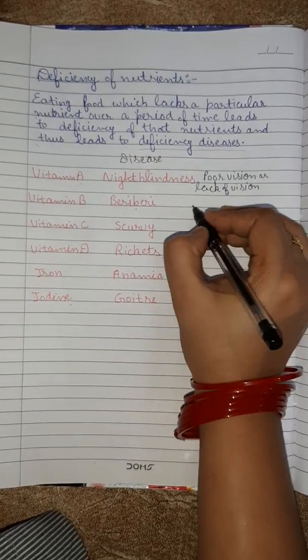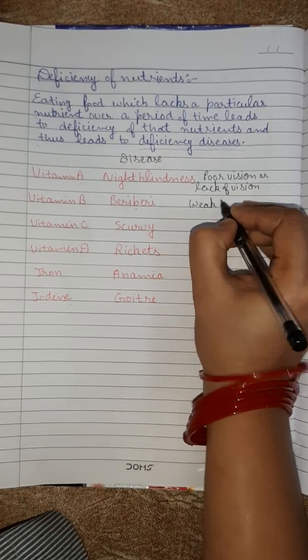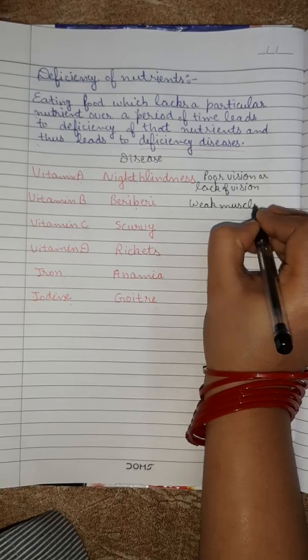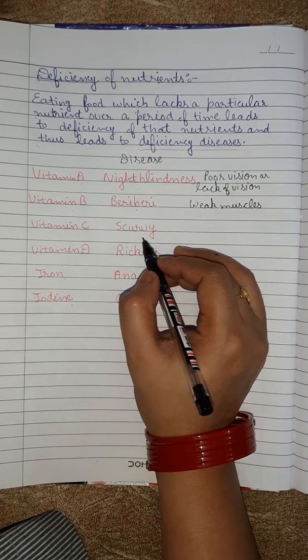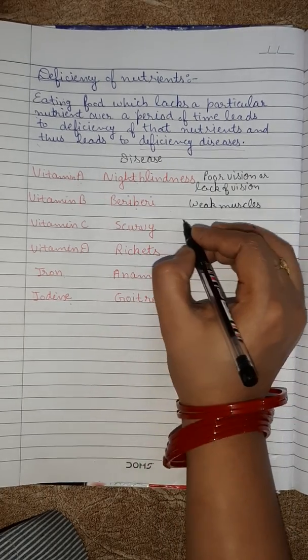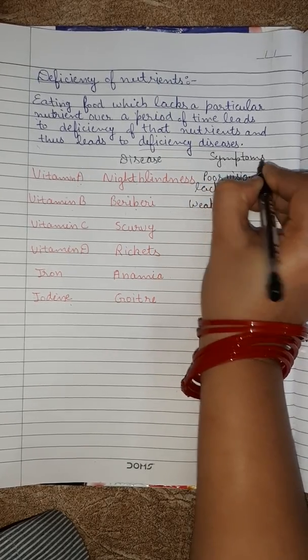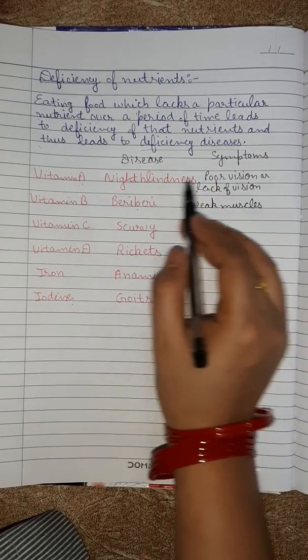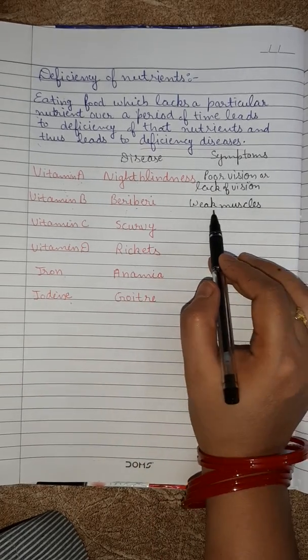Due to beriberi, muscles get weakened, weak muscles. So the symptoms are, in case of night blindness, poor vision or lack of vision. In case of beriberi, weak muscles.